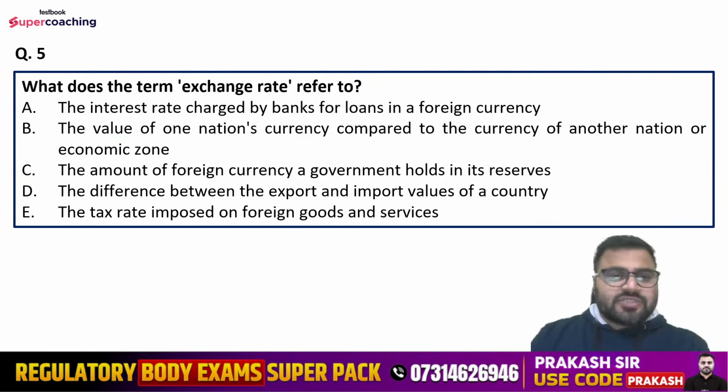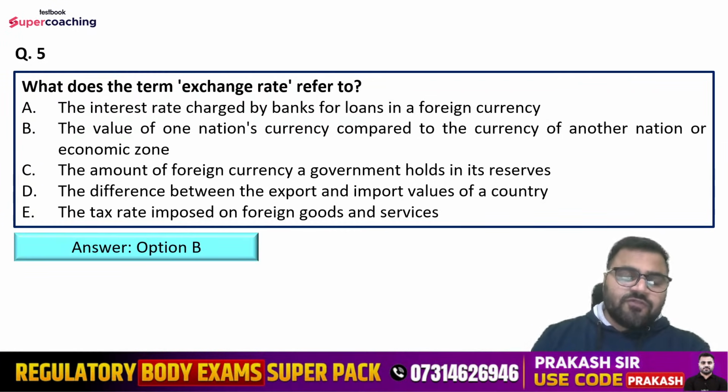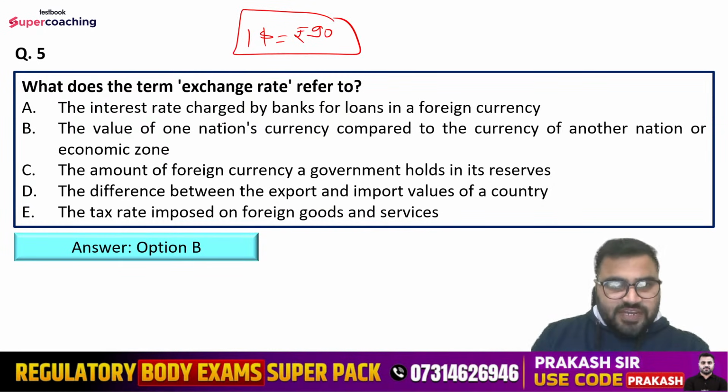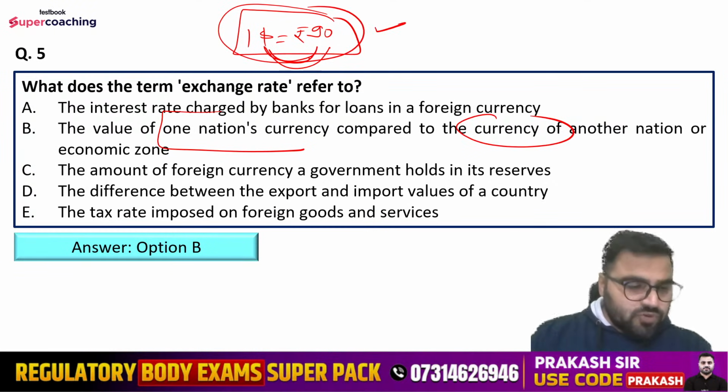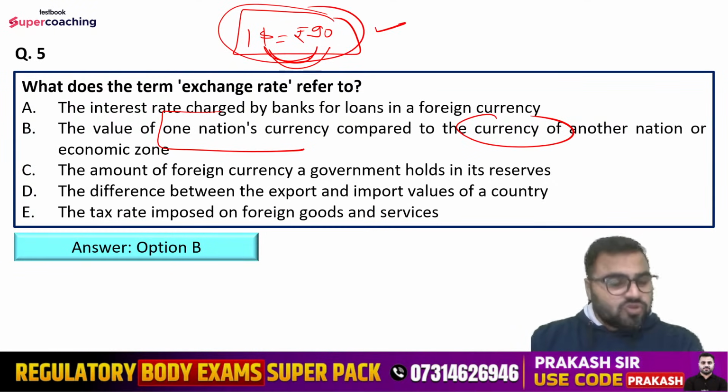So the right answer is option number B here, that is the value of one nation's currency compared to the currency of another nation or economic zone. For example, $1 is equal to rupees 90. This is the exchange rate, right? That is the value of one nation's currency compared to the currency of another nation. So here we are basically determining the value of both currencies, like $1 is equal to rupees 90, which means in order to have 1 unit of dollar, we need to spend rupees 90 here.